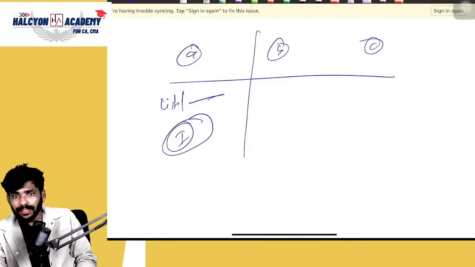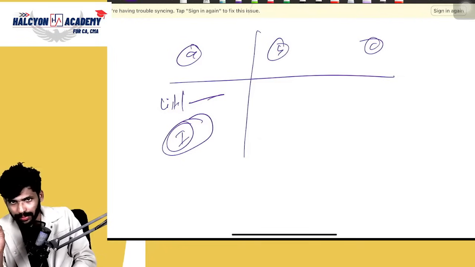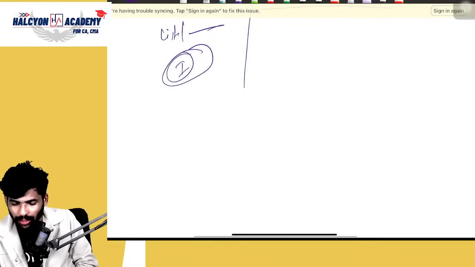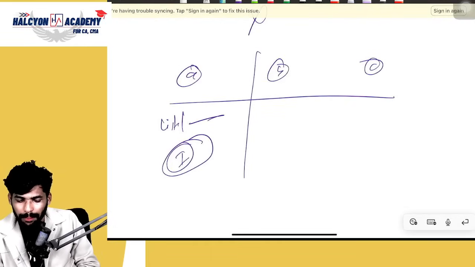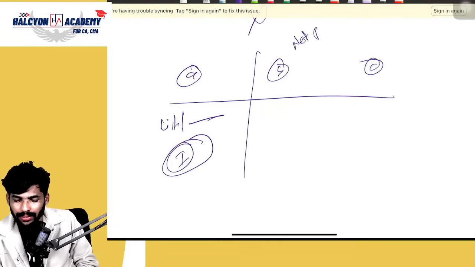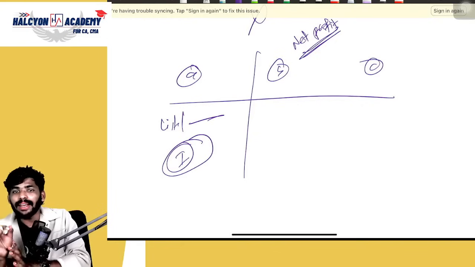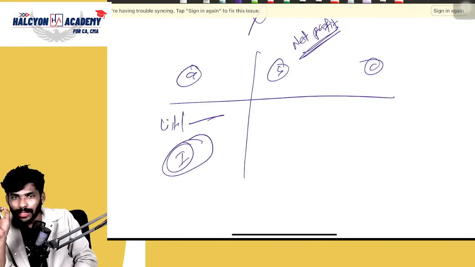Please don't get confused, guys. It should be only net worth, not net profit. I will discuss what net worth is. Please don't forget that it is not net profit. Sometimes students confuse net profit and net worth in MCQs. I am clearly saying net worth, not net profit.